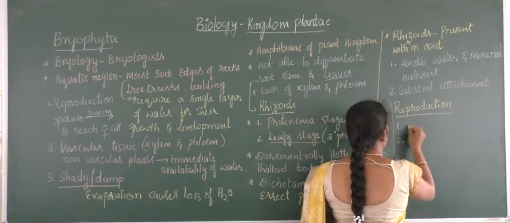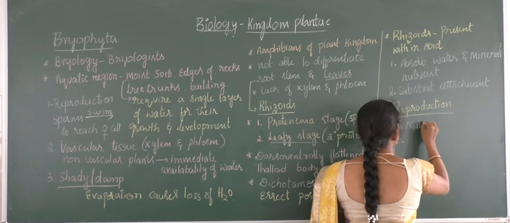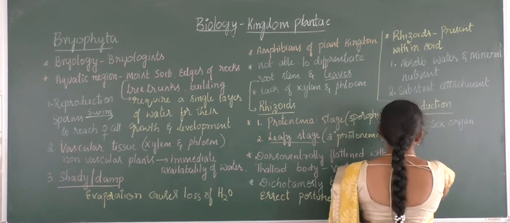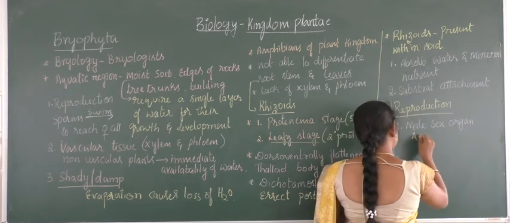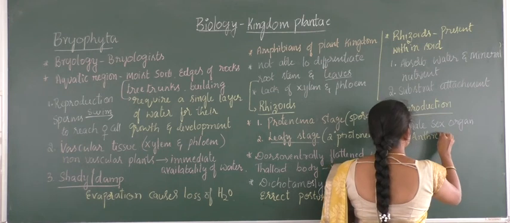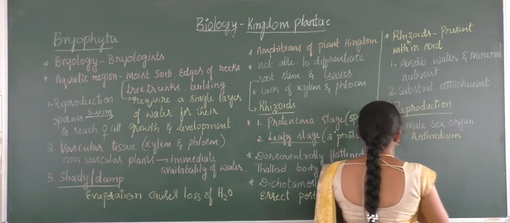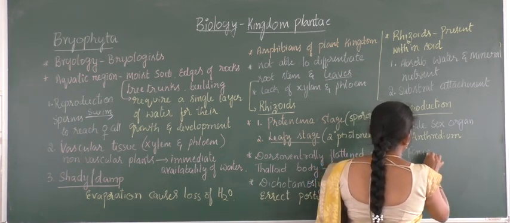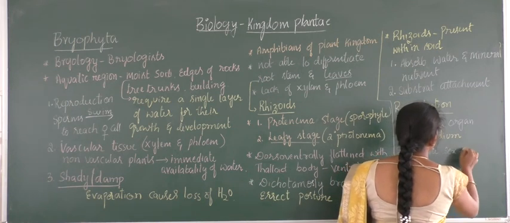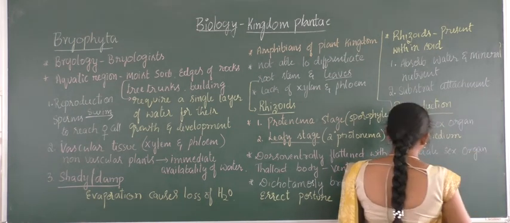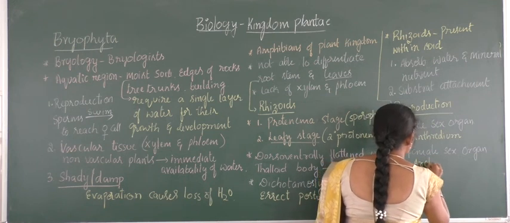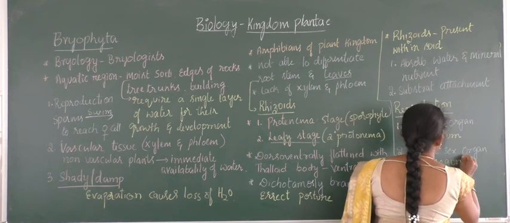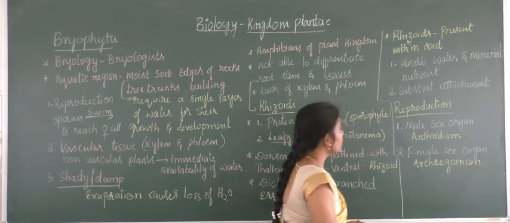One is the male sex organ, the antheridium, and the second, the female sex organ, called the archegonium.